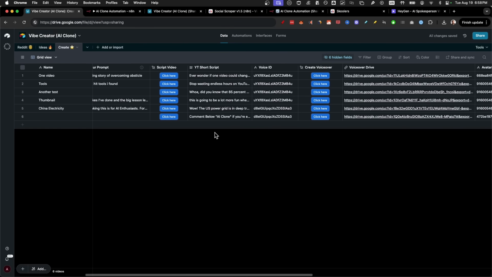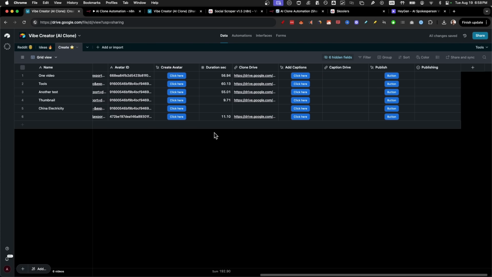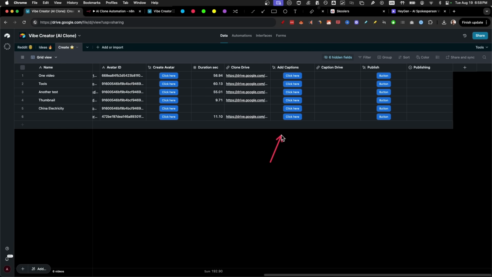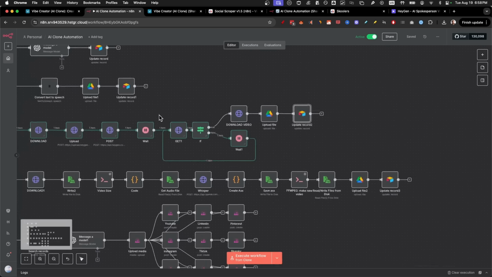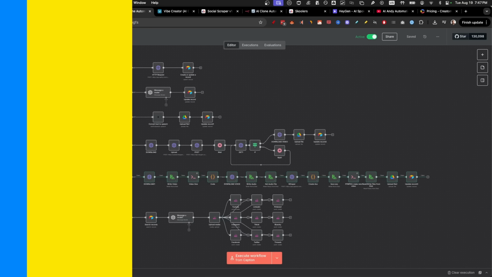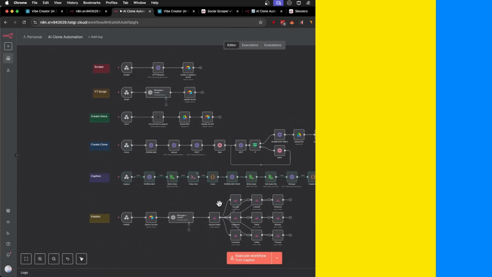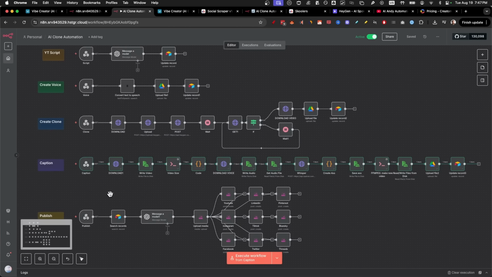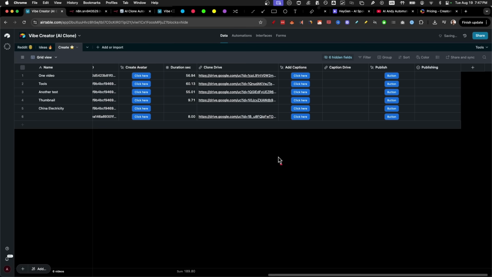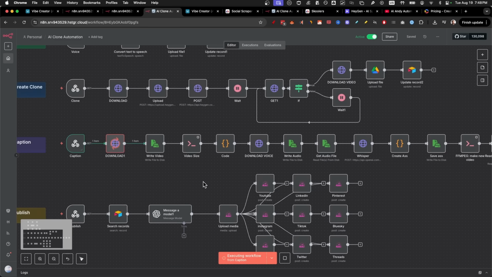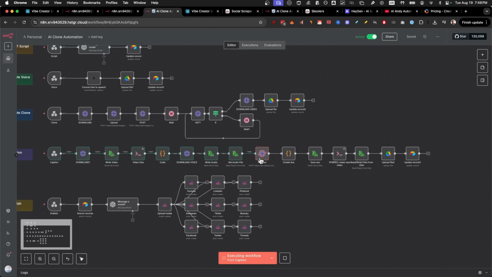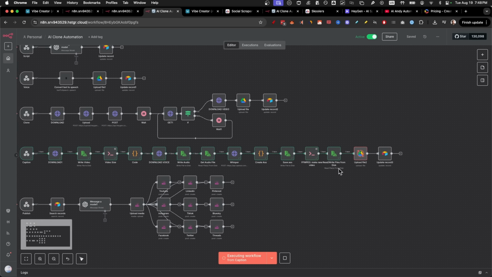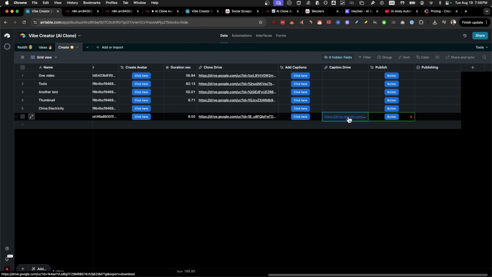So we've now gone from sourcing, scripting, creating the voiceover, and creating the avatar. But one thing that is necessary in today's age in social media is to add captions on top of the video, just to grab a little bit more attention, and also making sure that people can watch your video even if they don't have any sound turned on. So let's go to step number 7, automate your captions. So this automation adds captions on top of your video. All we got to do is execute the workflow, click on this button, and it's going to run through the entire automation really quickly and also almost completely free. And by the end, we will get a file back that looks like this.